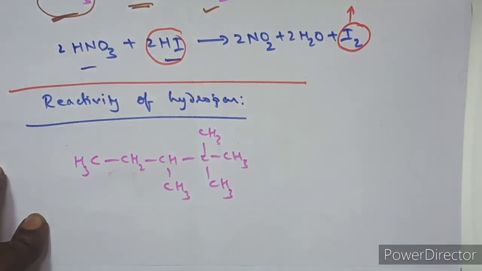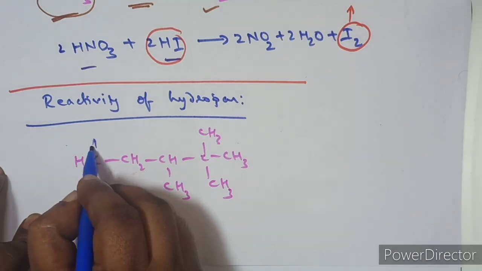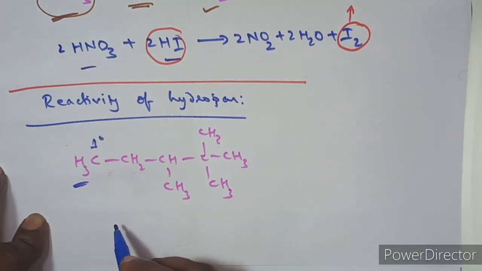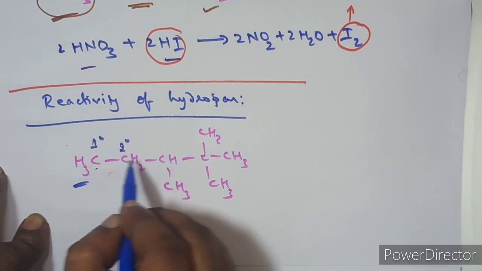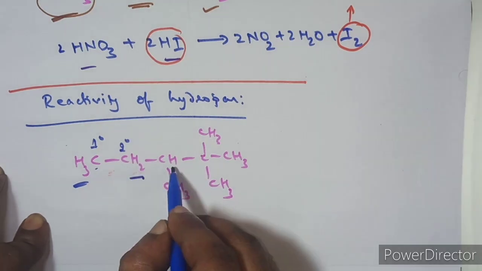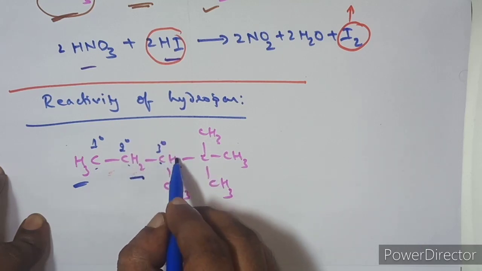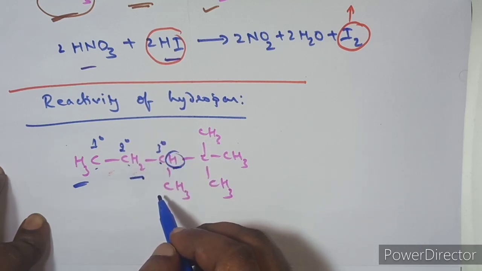See guys, we know now, so which carbon is it? Primary carbon, because it is attached to only one adjacent carbon. Therefore these hydrogens are called primary hydrogens. This is a secondary carbon because it is attached to 2 neighbor carbons. So the hydrogens on the secondary carbon are called secondary hydrogens. And this carbon is attached with 1, 2, 3 carbons. Therefore this is a tertiary carbon, and the hydrogen on the tertiary carbon is called tertiary hydrogen.